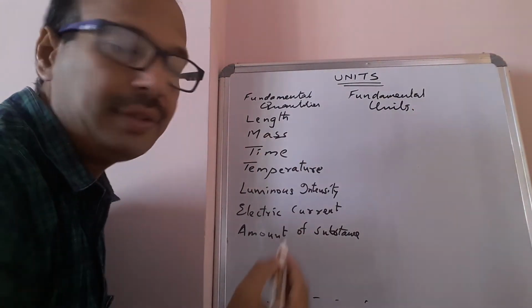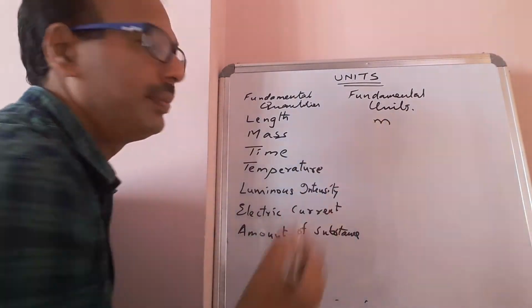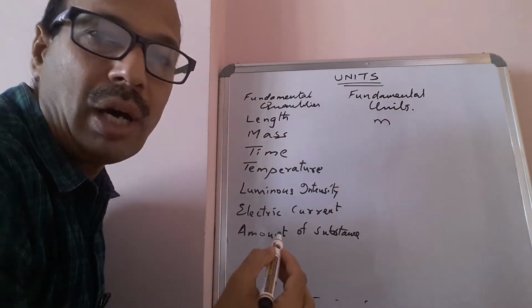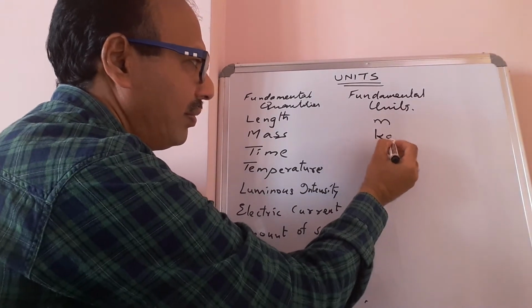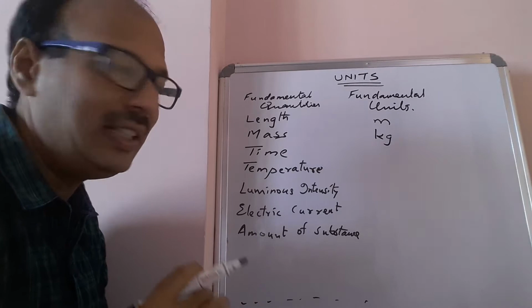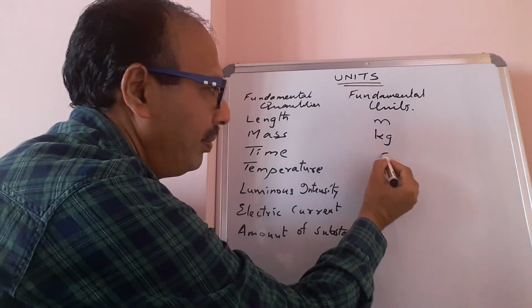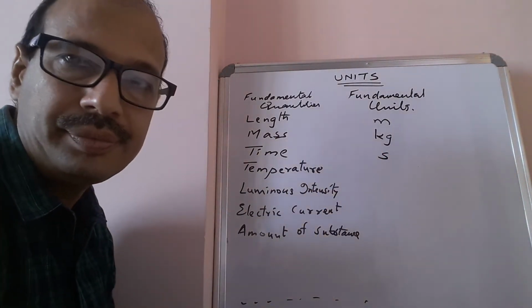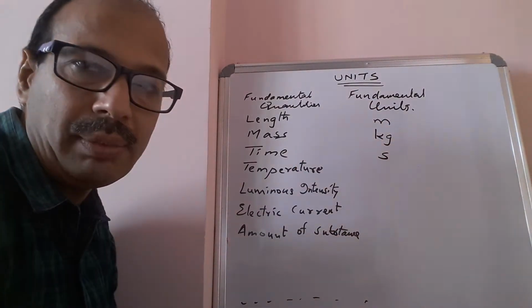unit of length, meter; unit of mass, kilogram, symbolically we write it as kg; time, second. These are the symbols I am writing.